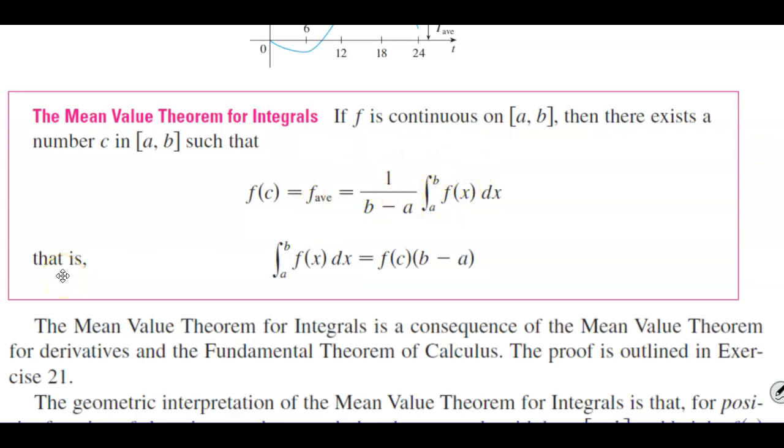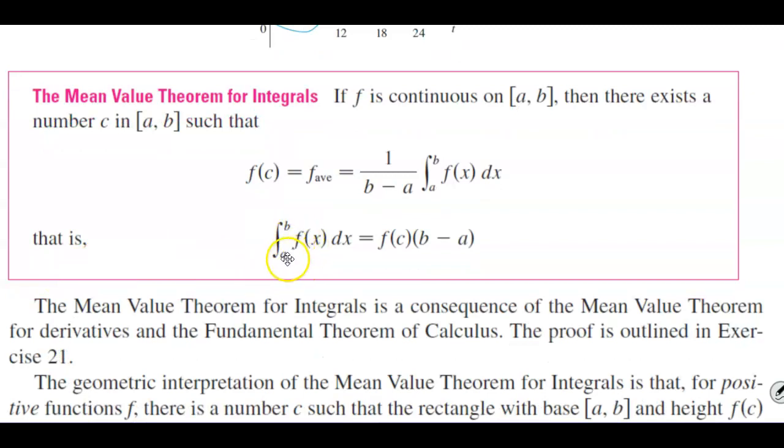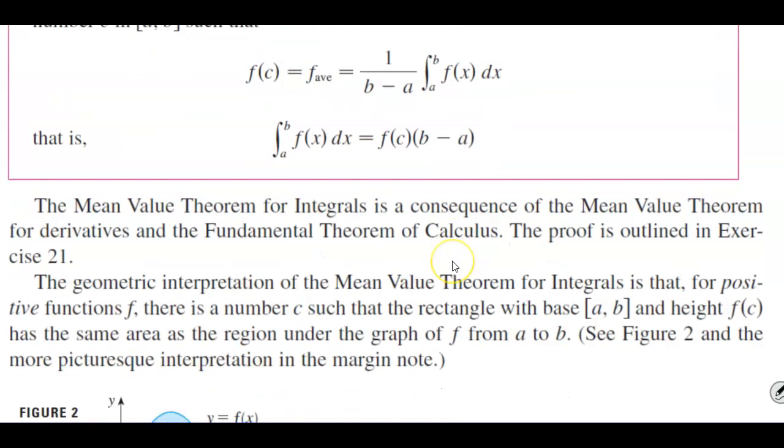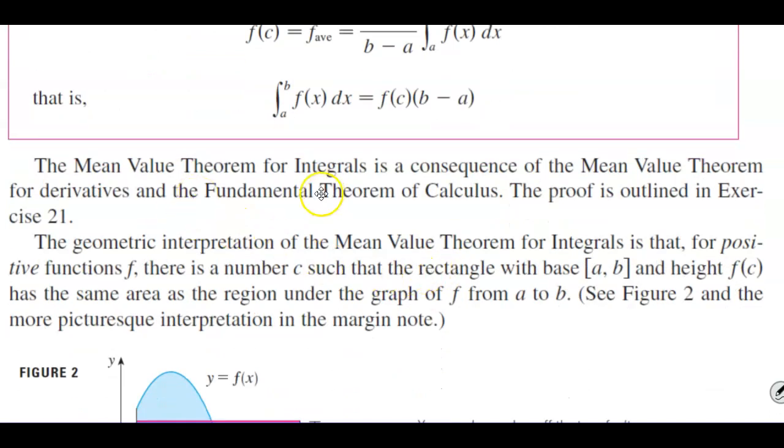And that is, we would say that the integral from a to b of the function dx is equal to f of c times b minus a. Now, the mean value theorem for integrals is a consequence of the mean value theorem for derivatives and the fundamental theorem of calculus. And this proof is outlined in exercise 21.